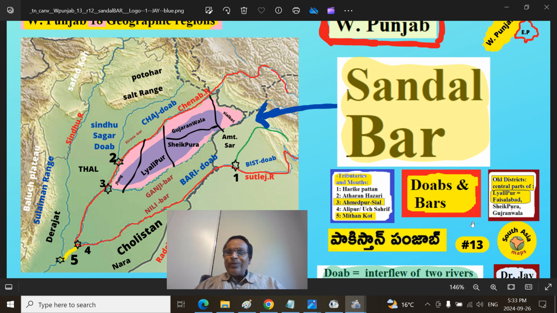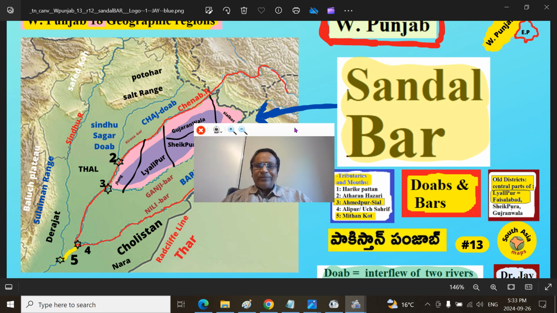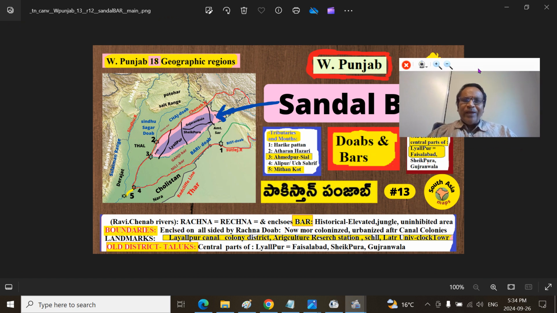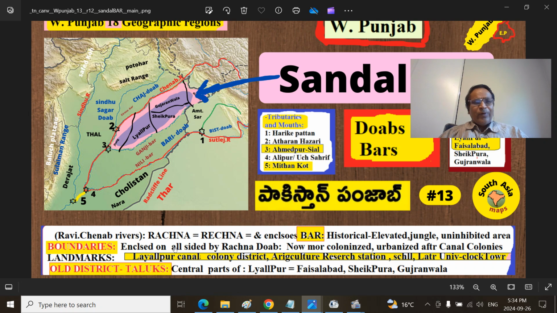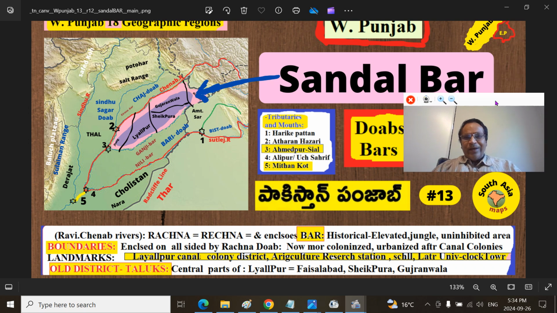These are the old districts, certain parts of Lyallpur, Faisalabad, Sheikhupura, Gujranwala. Same thing I am showing here from a different perspective so that when I show the maps, you will get more clarity. The Ravi River and Chenab River interflow is the Rechna Doab. It encloses a bar. This is called Sandal Bar. This is the historically elevated, jungly, uninhabited area. What are the boundaries? Because on all sides it is enclosed in the Rechna Doab, that's the only boundary. But I have given other broader boundaries.